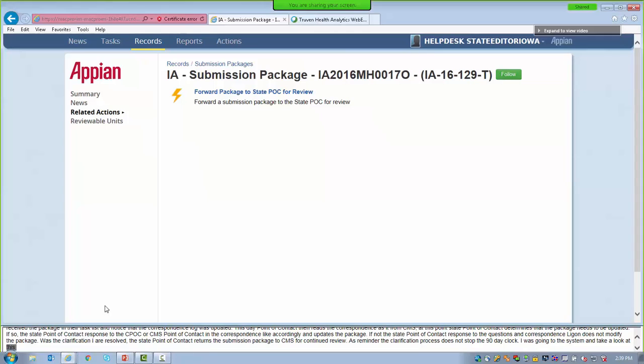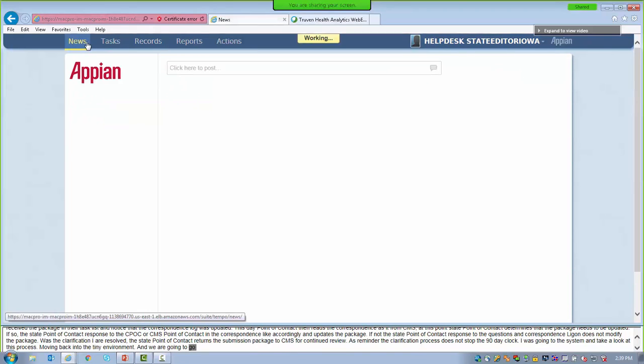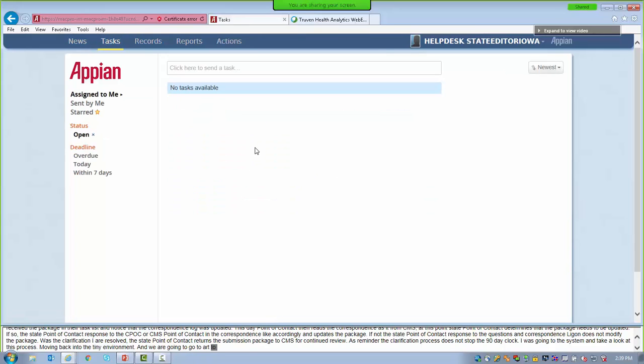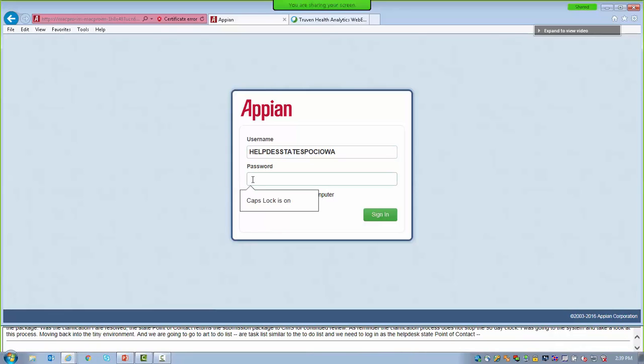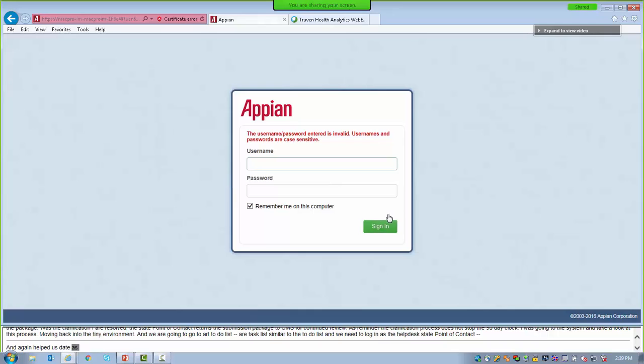So now we're moving back into the training environment, and we're going to go to our to-do list, our task list. We need to log in as the help desk state point of contact. Our unfortunate parents named us Help Desk State SPOC Iowa, assuming that this username is our first and last name. And now we're logging in.